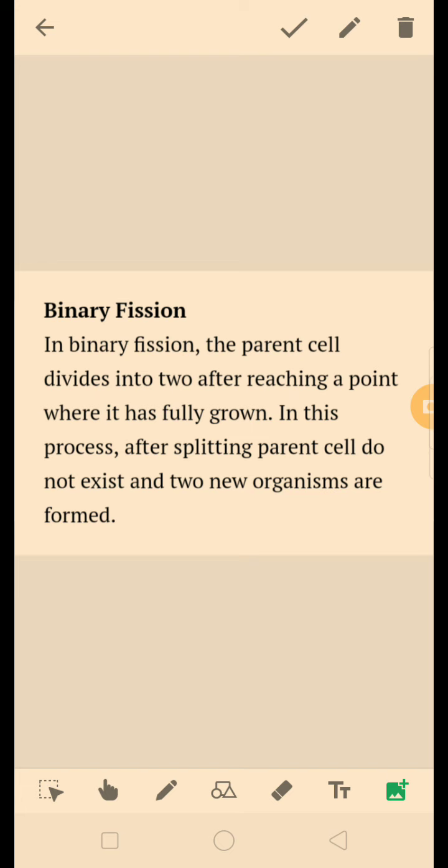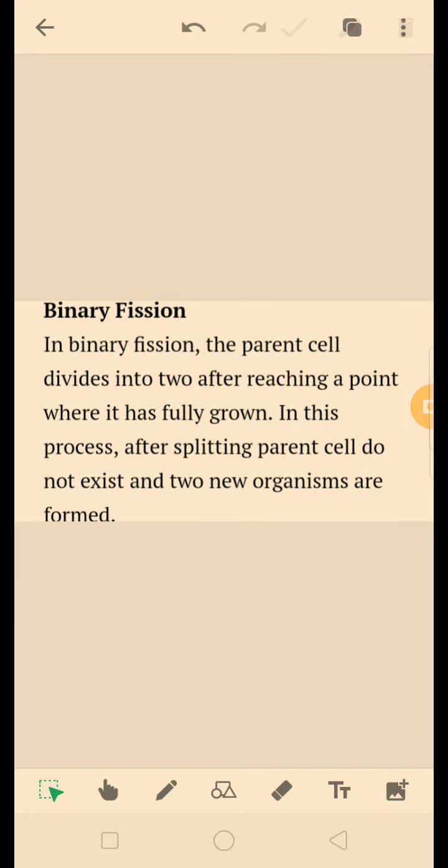Yes, so binary fission. In binary fission, the parent cell divides into two after reaching a point where it has full grown. In this process, after splitting, parent cell do not exist and the two new organisms are formed. Means there is a single cell, it divides into two, then two, they form four. Like this, binary fission goes on and on. Binary, bi means two, and fission means to break. So, students, in binary fission, a single organism breaks up into two.